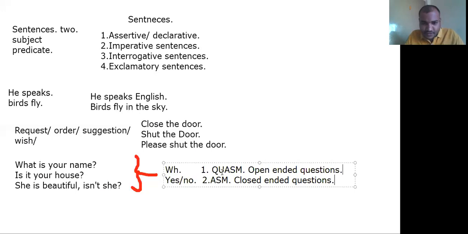Just forget about WH and yes or no questions. This is also correct, but I'll give you a more technical version so you will be able to easily understand this concept. There are only two types of questions: QUASM method questions, known as open-ended, and ASM method questions, known as closed-ended. First, let me tell you what is meant by open-ended, then closed-ended. After that, I'll give you the full form of QUASM and ASM.